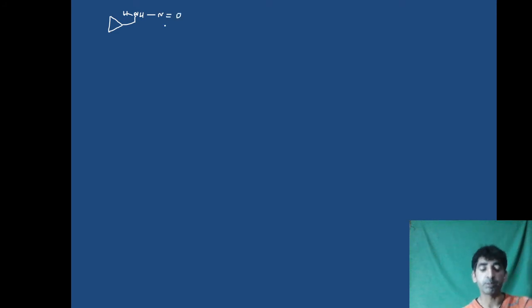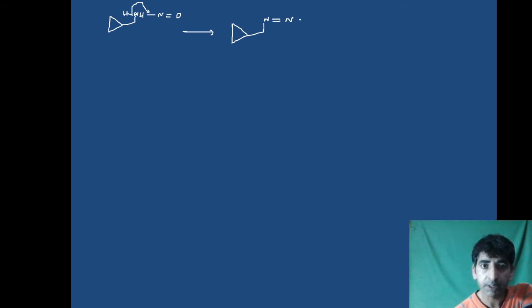This is the type of compound that we have formed. So what happens in the next step of the reaction? This hydrogen leaves, and a double bond is formed. So I'll get this type of product. Double bond N, and this hydrogen is accepted by this lone pair, or I can write double bond O.